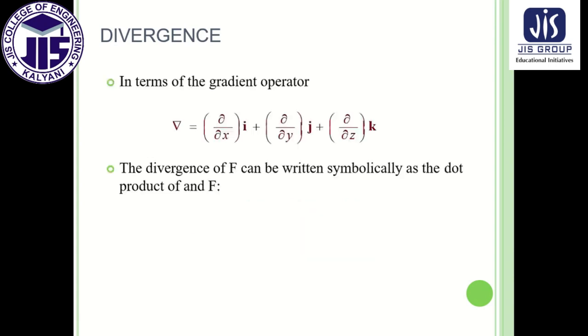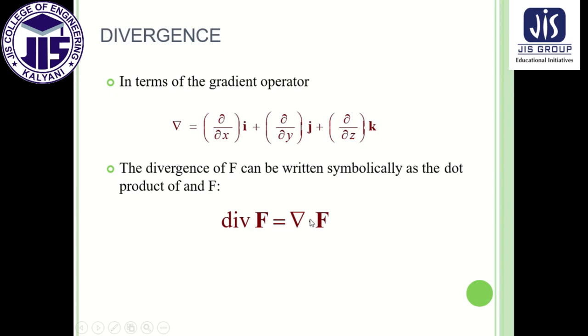Now this is the form of nabla: i cap del del x, j cap del del y, k cap del del z. Why am I showing you this? When we apply the divergence on a vector F, this can also be written by the symbol nabla dot F. Dot signifies the divergence.